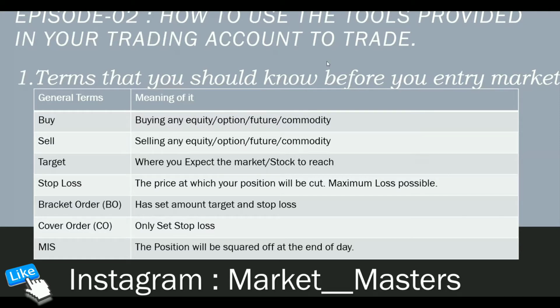It means if there is a stock, if there is an option or whatever available on your trading account, if there is a button that helps you to buy, that's it. Okay, so buying is very simple to understand. These two terms, buying and selling, are very simple to understand, because everyone is aware of it.